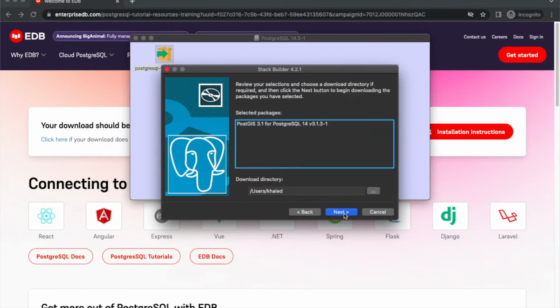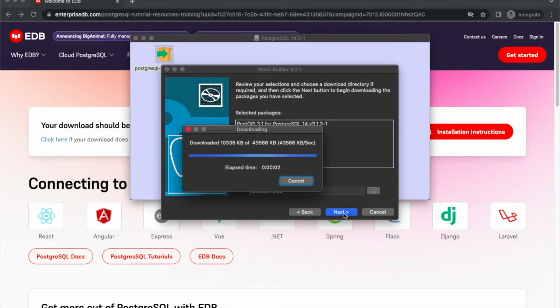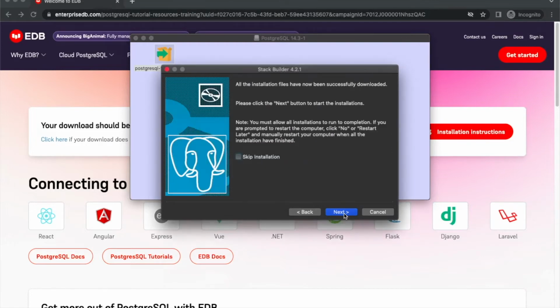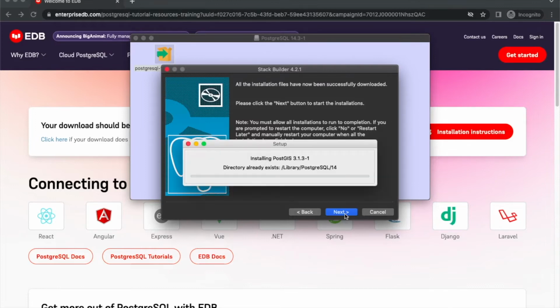Next. And we're gonna wait for PostGIS to install. Depending on your system, it might take a few seconds. We're finished installing. I'm gonna click Next. I'm gonna wait a couple seconds to start.